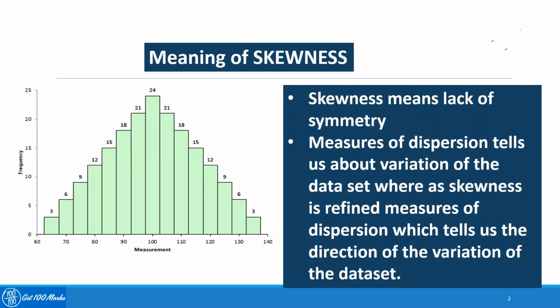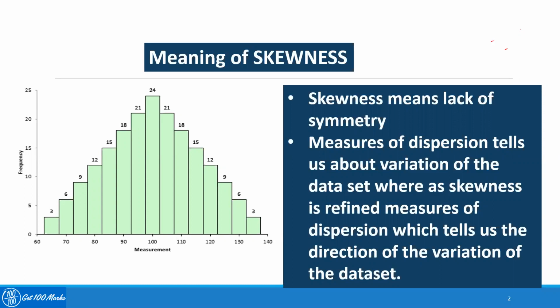So an asymmetrical distribution with a long tail to the right, I mean higher values to the right side, has a positive skewness, and if it is having a lower value to the left, I mean to the lower side, then it is a negative skewness.